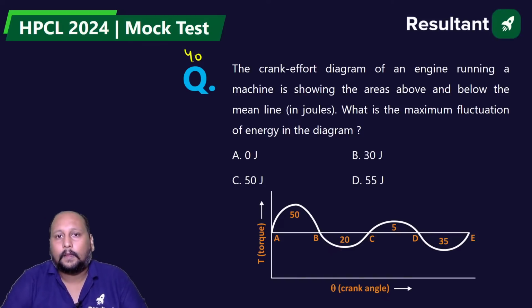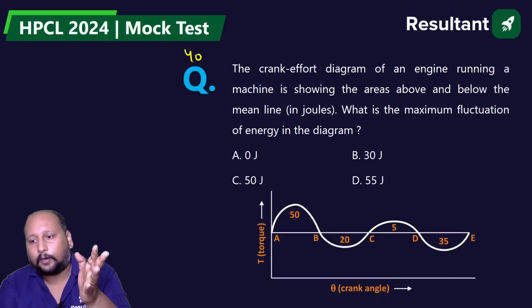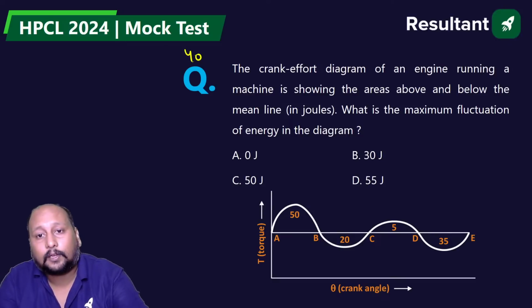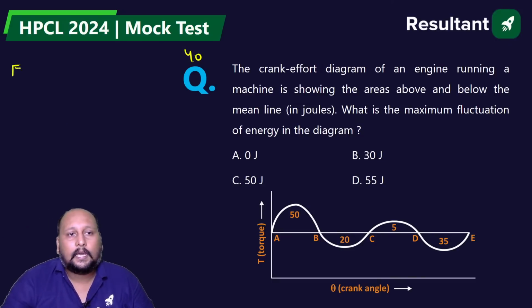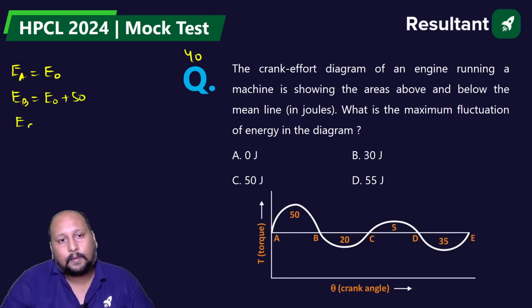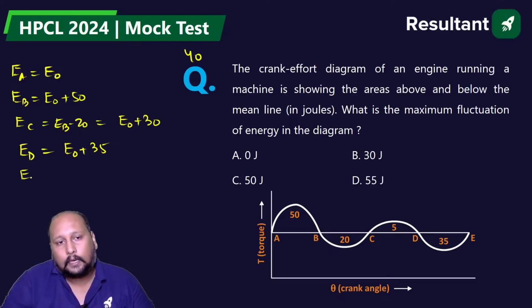Yes, Money. The crank effort diagram for an engine running machine is shown, with the areas above and below the mean lines. What is the maximum fluctuation of energy? You only need to calculate the energy at different points, and from there you will be able to calculate the maximum fluctuation of energy. So EA is equal to E0, EB is equal to E0 plus 50, EC will be equal to EB minus 20, that is E0 plus 30. ED will be equal to E0 plus 35. E is equal to E0 plus 35 minus 35, that is E0.